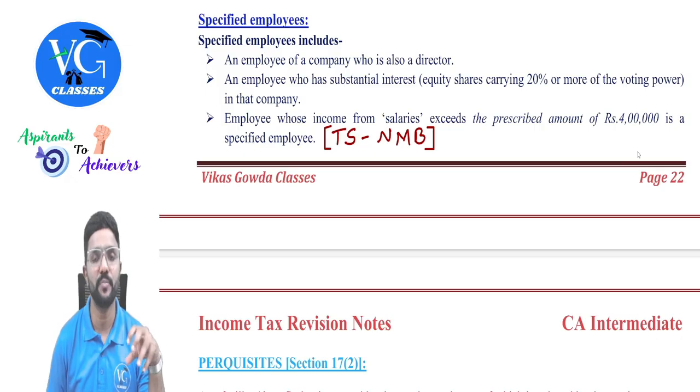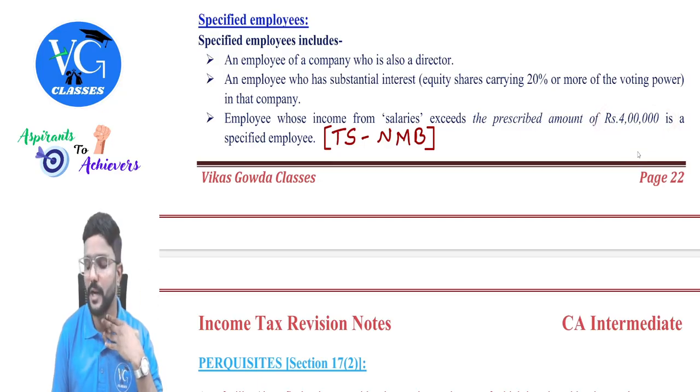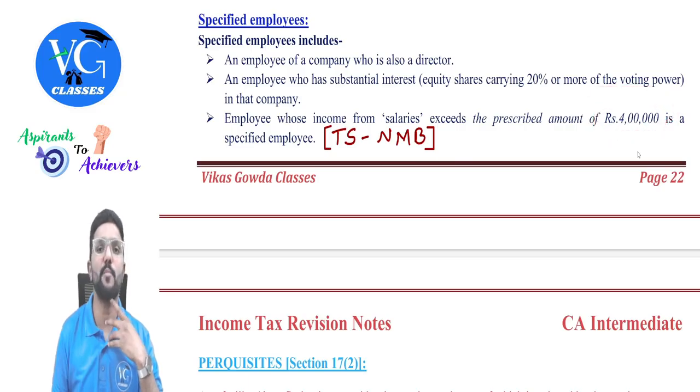Previously, it was a different amount. So if the income under the head salary of an employee is more than 4 lakh, then they are called a specified employee. And how do we calculate this 4 lakh? It is the computed taxable salary of an employee minus non-monetary benefit. So this 4 lakh should not include non-monetary benefit.